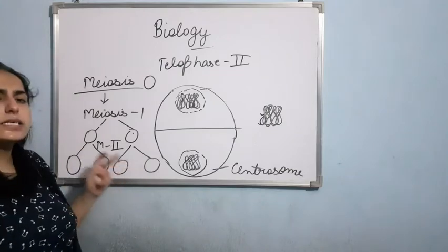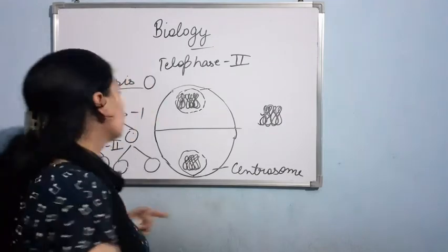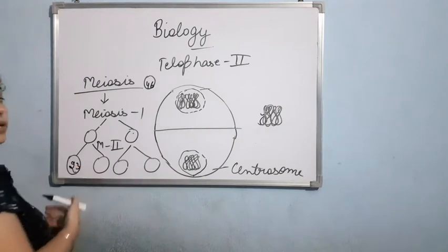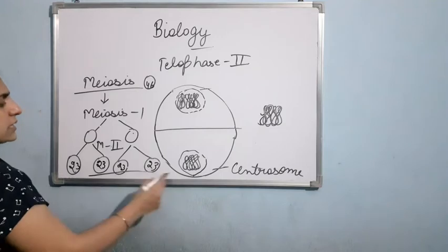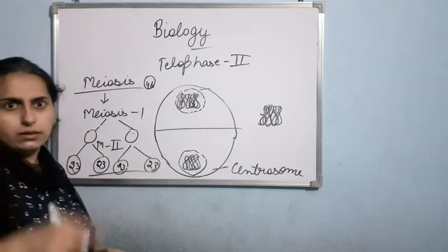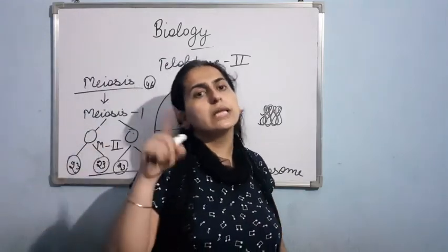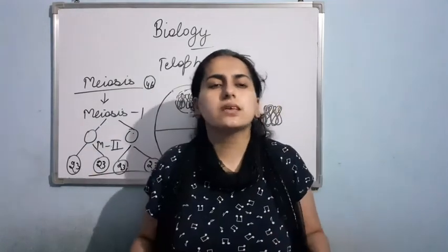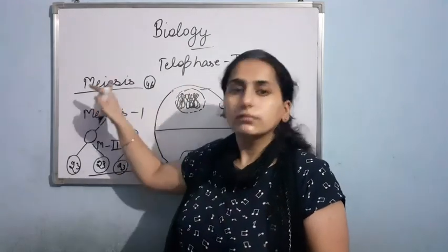These daughter cells have half the number of chromosomes present in the parent cell. If the parent has 46 chromosomes, then how many chromosomes will the resultant daughter cells have? 23. Plus, the daughter cells will have variations, as I told you in meiosis 1. In meiosis 1, there is crossing over in the packaging stage. Due to that crossing over, the resultant offspring will have variations and changes when compared with the parent.